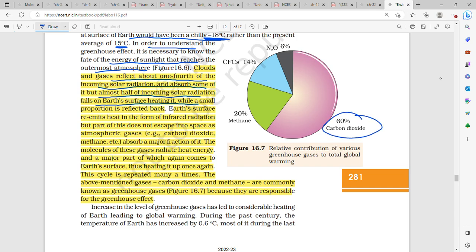Carbon dioxide 60%, the highest, methane 20%, chlorofluorocarbon 14%, and N2O, nitrogen oxide, 6%.